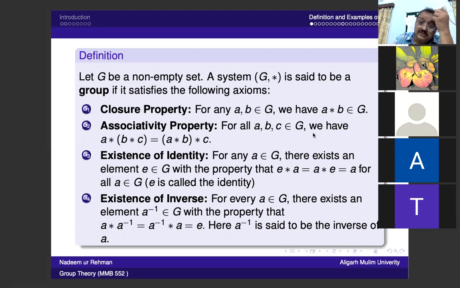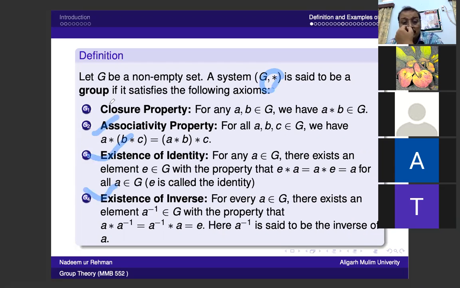Okay. Now, the other way we can define a group is in such a way that G is a non-empty set equipped with a binary operation star. It satisfies three properties. What are the three properties? Associativity, the existence of identity, and the existence of inverse.